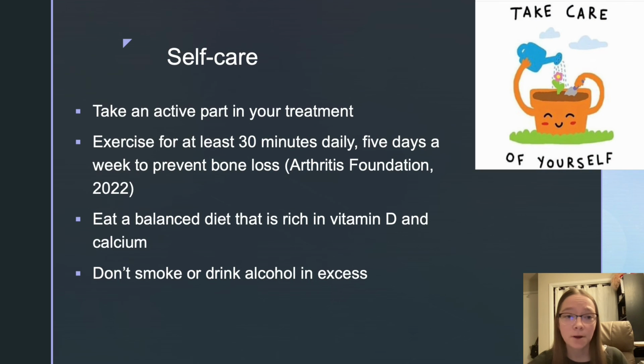Just to recap on some general self-care for osteoporosis, you want to take an active part in your treatment. You have a choice in your treatment options. Exercise for at least 30 minutes daily, 5 days a week to prevent bone loss. Eat a balanced diet that is rich in vitamin D and calcium, and don't smoke or drink alcohol in excess.